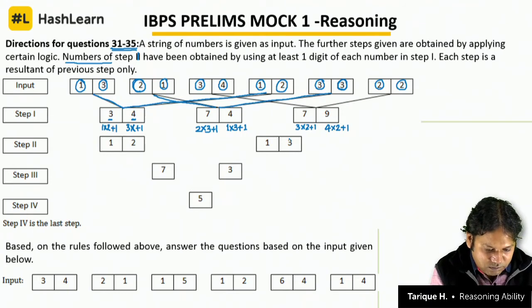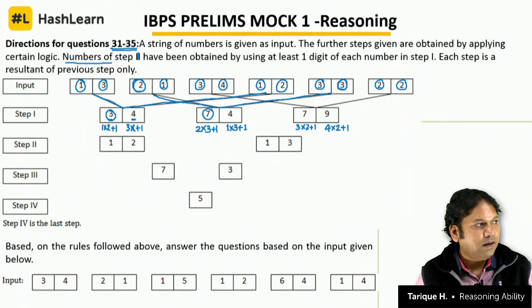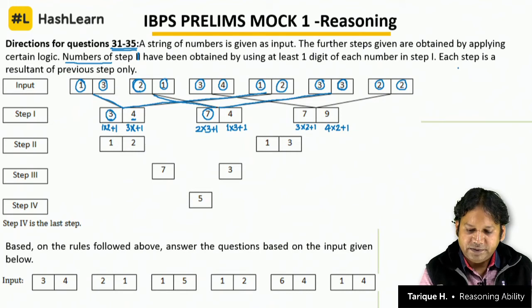Now you see 12, look at the first number here, 3, and look at the first number here, 7. What is 3 plus 7? 10. And 10 by 2 is how much? 5.